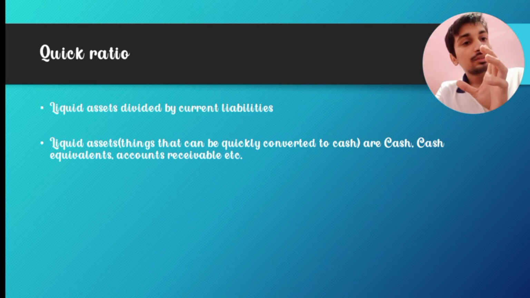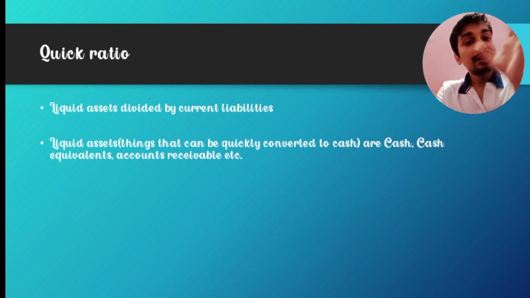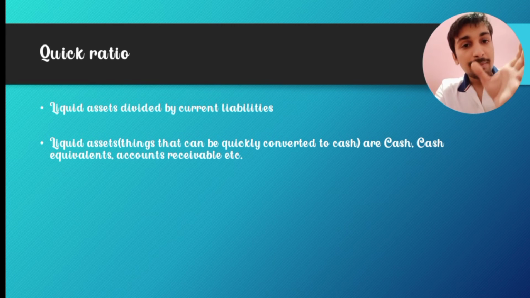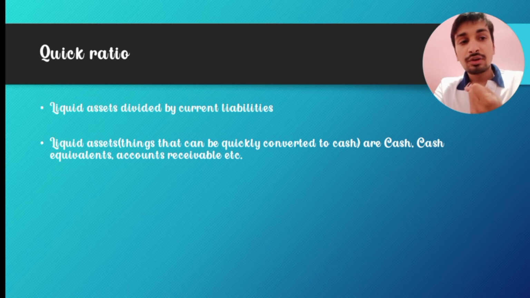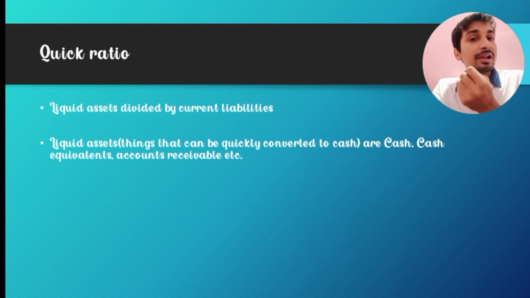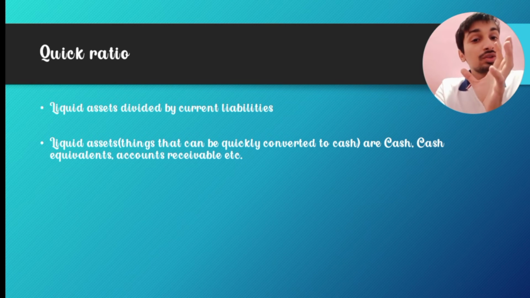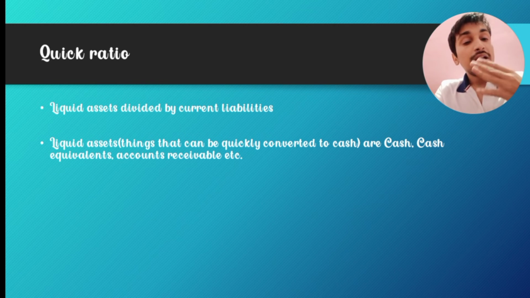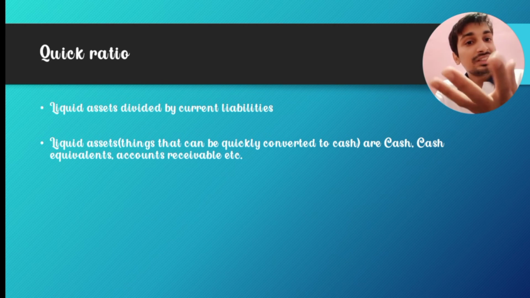So something that can be easily converted. There are a few things which the company has. For example, the company has industry, a manufacturing process, that cannot be sold and converted into cash immediately, right? Nobody will buy the industry. What will they do with the industry? So that is not a current asset. That is not a liquid asset. Liquid means something that can be sold easily and you get money.